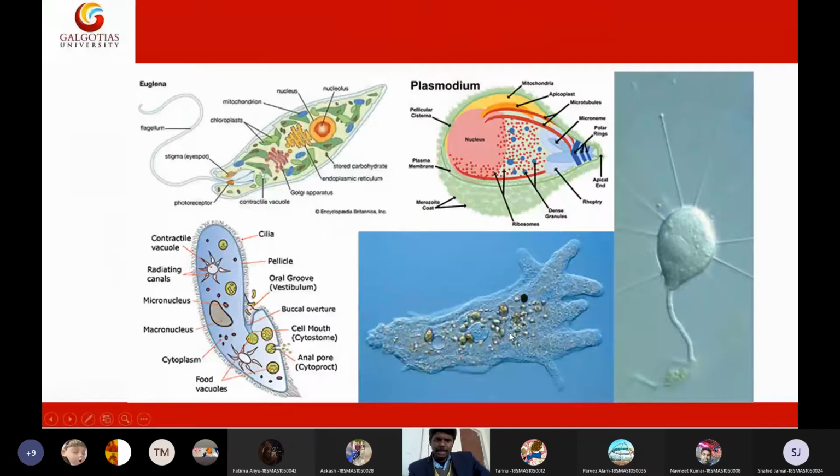Then we have shape-containing microorganisms such as ciliates, flagellates, or sporozoites, also called Coccidia. So this is the Plasmodium species. Other than this, we have one more group of protozoans, but they are not pathologically important. They have one more called Apicomplexa.